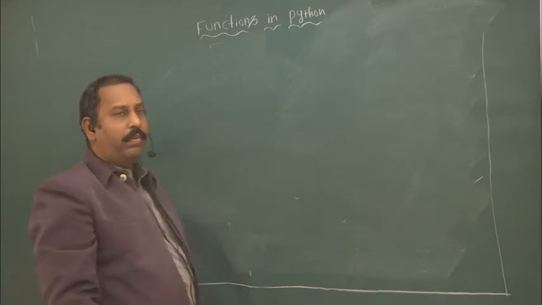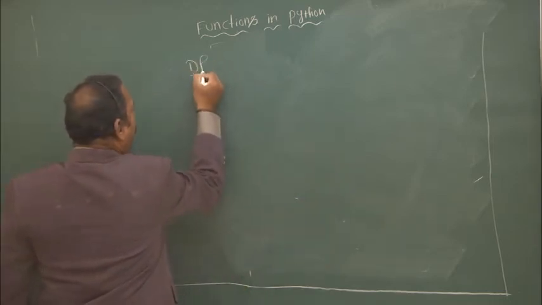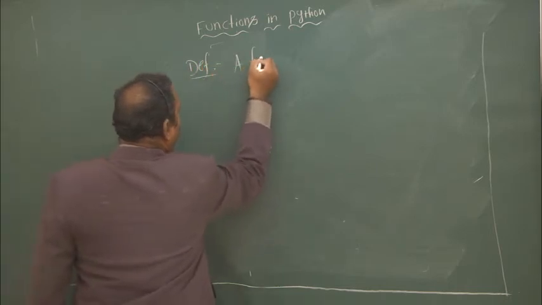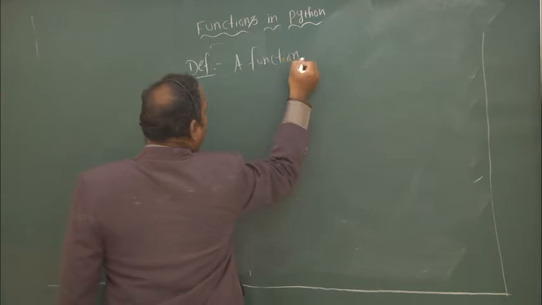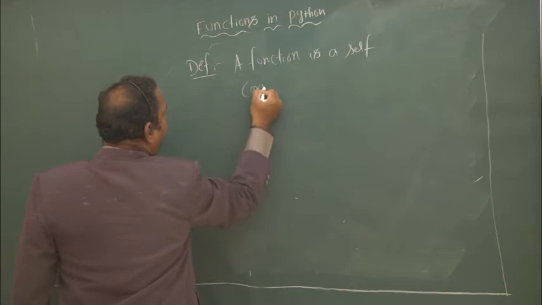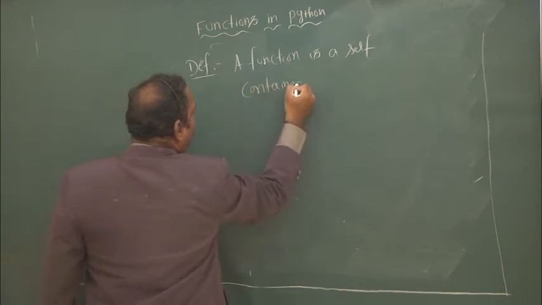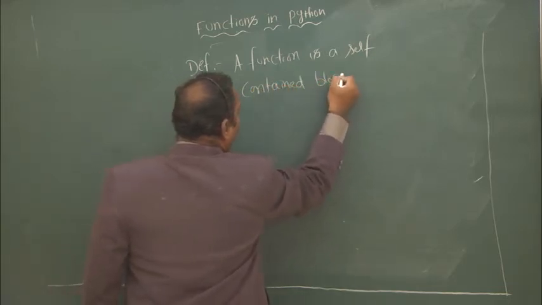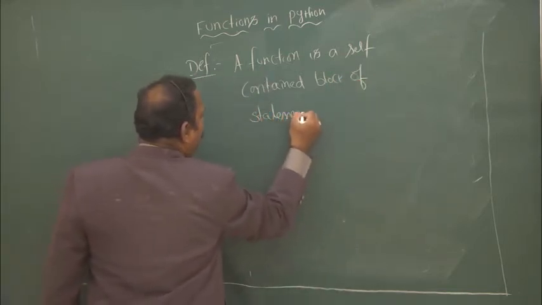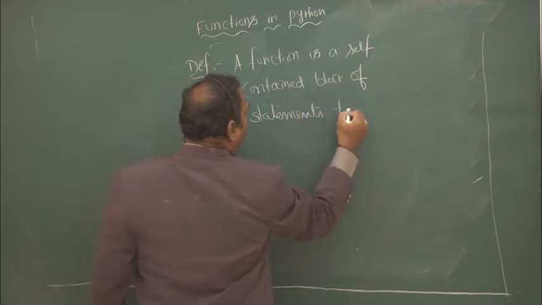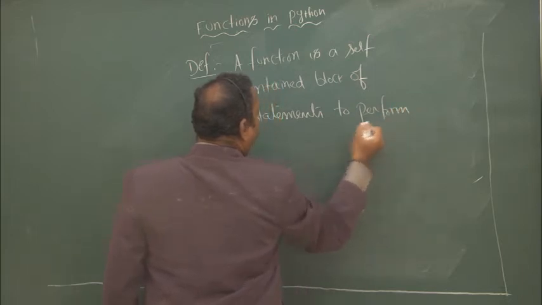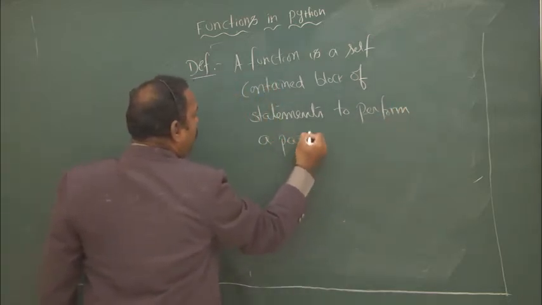So what is a function? Definition: a function is a self-contained block of statements to perform a particular task.